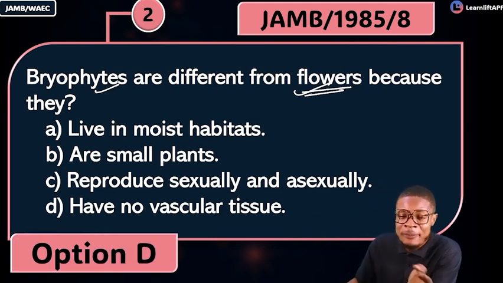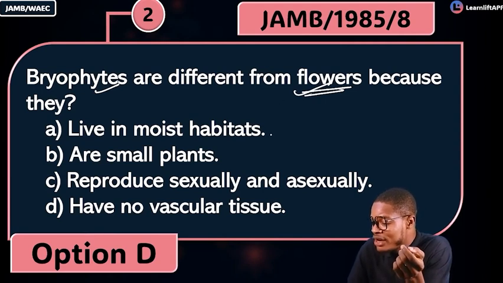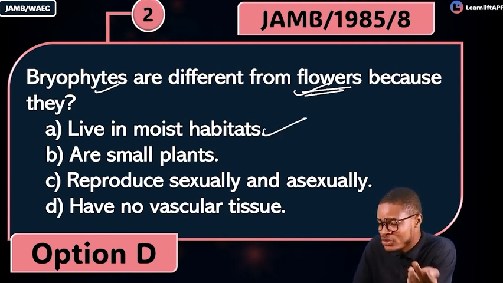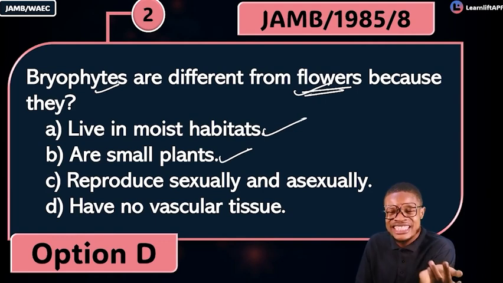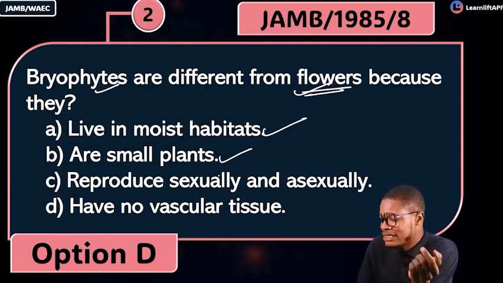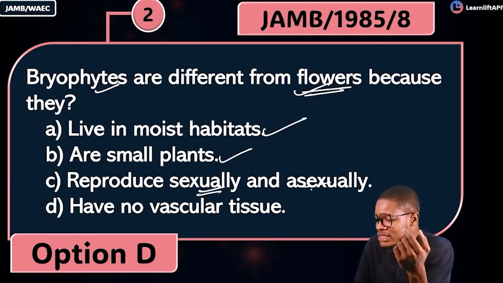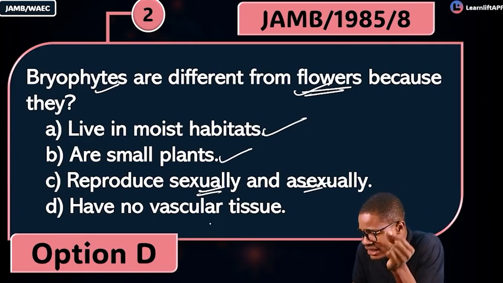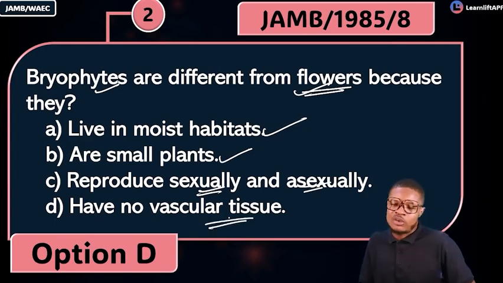Of course, your flowering plants can survive as well in moist environments, right? Yes, and bryophytes can also survive there. Bryophytes are small in size. They reproduce asexually and what else? Sexually. The major thing there is vascular tissue. That's the major question there.